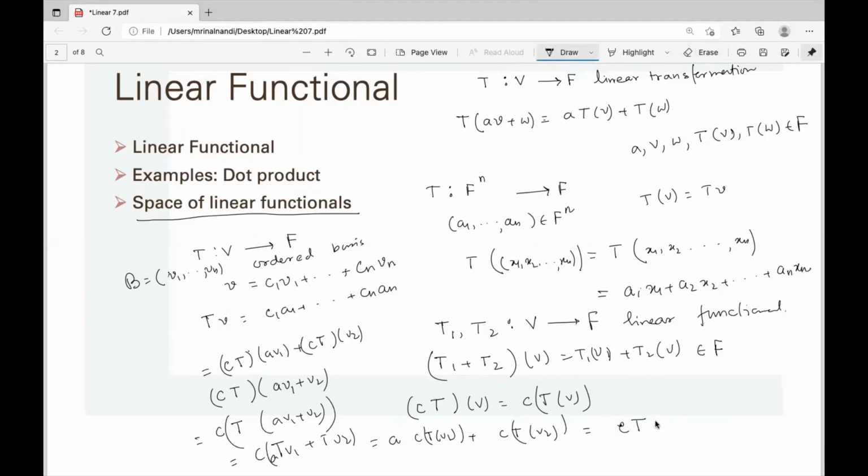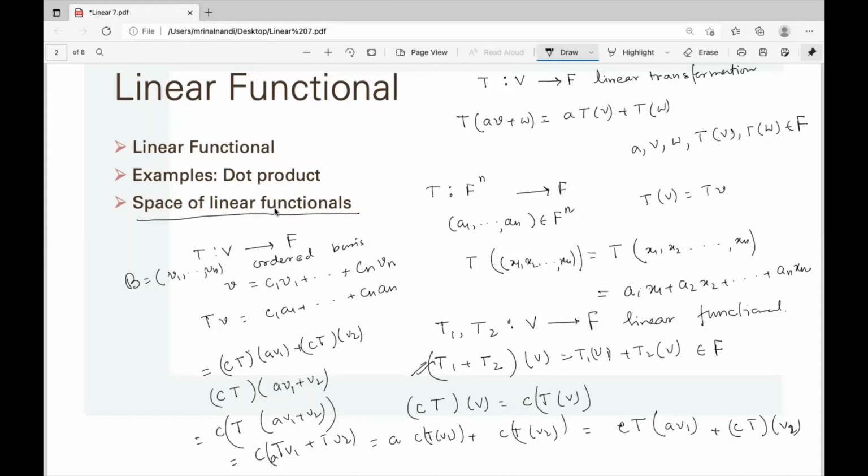So this is CT(AV1), this is the commutative law, AC equal to CA, and then we can pull this A inside T because T is a linear transformation. So this is CT of V2 and this is CT of AV1. Similarly, you can prove it for the sum.